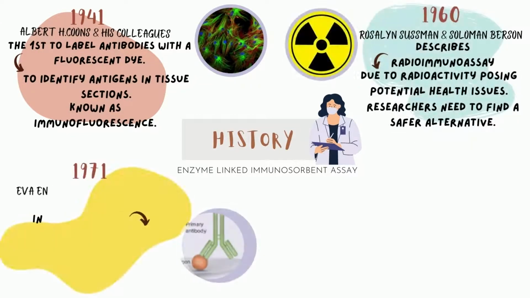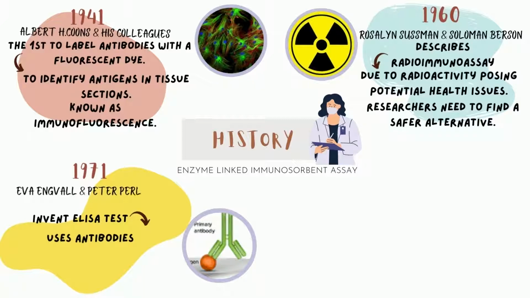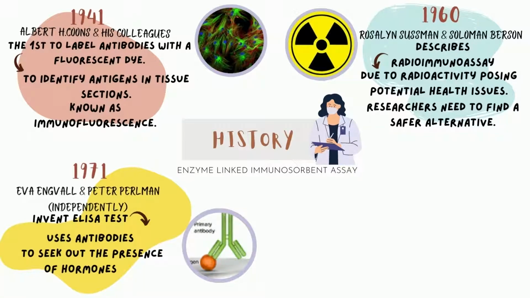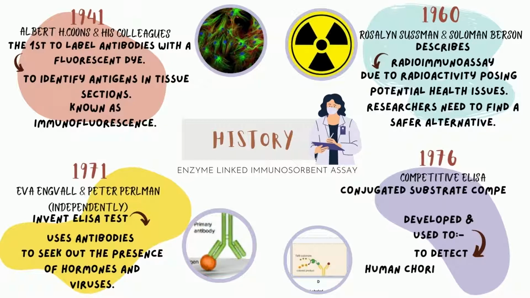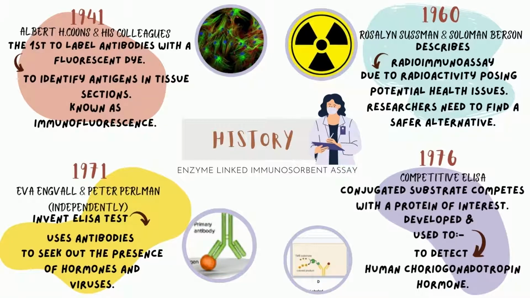Next, the ELISA test was introduced in 1971 by Eva Engvall and Peter Perlmann. This method uses antibodies to seek out the presence of hormones and viruses. In 1976, competitive ELISA was invented, in which a conjugated substrate competes with a protein of interest. It was developed and used to detect human choriogonadotropin hormones.